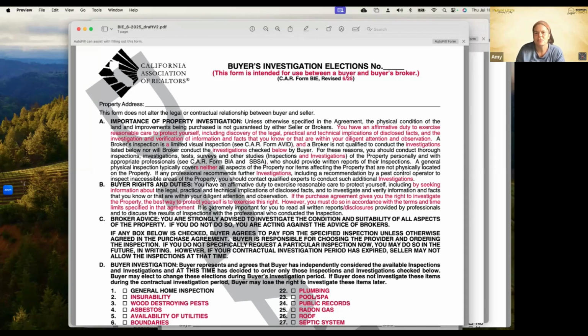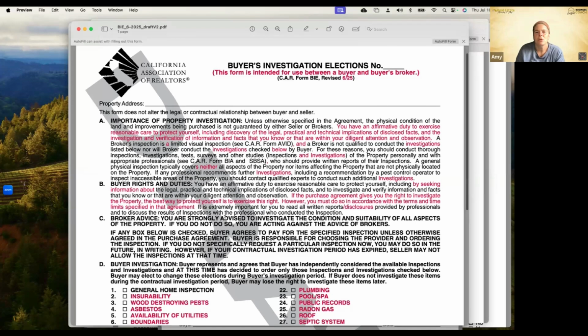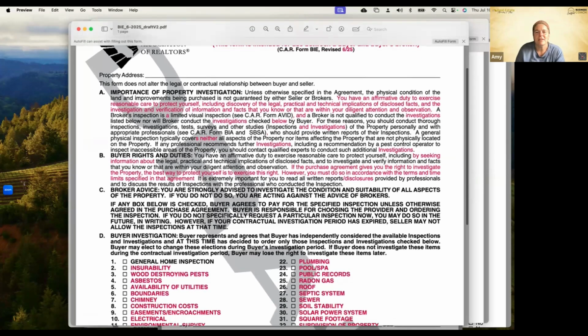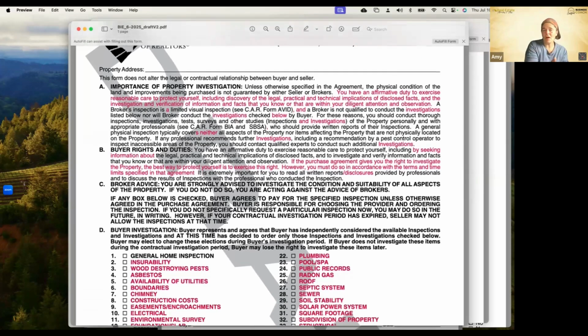However, you must do so in accordance with the terms and time limits specified in the agreement. It is extremely important for you to read all written reports and disclosures provided by professionals and to discuss results of inspections with the professionals who conducted that inspection. Keep in mind that even if we remove our investigation contingency, the buyer still has the right to have inspections done on the property.